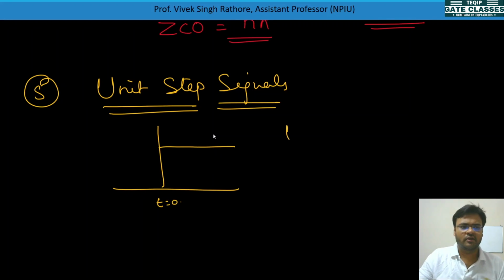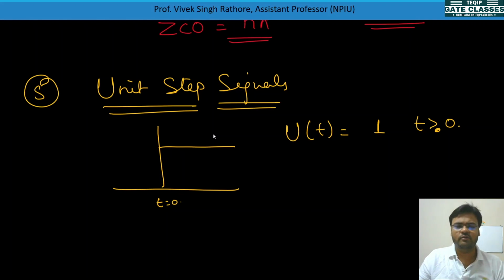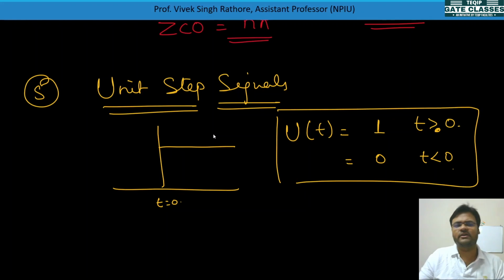Mathematically it is represented as u(t) is equal to 1 for t greater than 0, because at t equal to 0 some average value is taken, and 0 for t less than 0. This is the mathematical expression for the unit step signal.